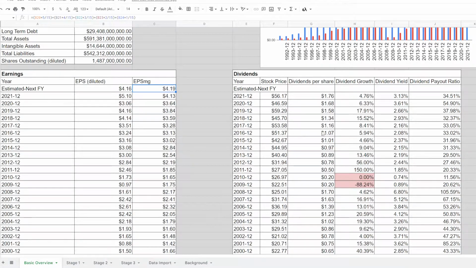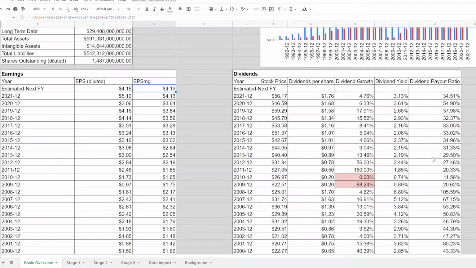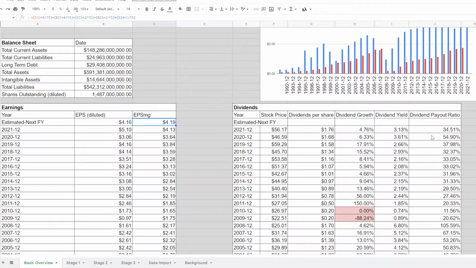And then we also have dividends here, which have followed a very similar setup. Had a huge drop at the beginning of the financial crisis, and then it has recovered quite a bit. You can see that in red here as well. Dividend payout ratio, that has been pretty steady at about 30 to 50% of their earnings. So that you kind of would expect. They're actually a little bit lower than a lot of other companies I've been seeing lately, which are in the 40 to 50% payout rate. And so they might have capacity to continue to rise the dividends, or they might be well set up to absorb a drop in earnings and still keep that dividend steady.